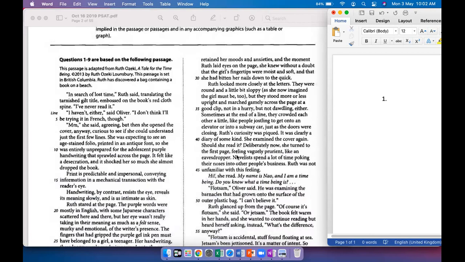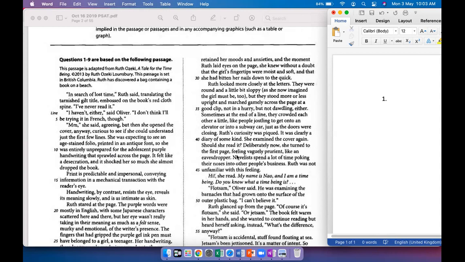In Search of Lost Time, Ruth said, translating the tarnished gilt title embossed on the book's red cloth spine. I've never read it. I haven't either, said Oliver. I don't think I'll be trying it in French, though. She said, agreeing, but then she opened the cover anyway, curious to see if she could understand just the first few lines. She was expecting to see an age-stained folio printed in an antique font, so she was entirely unprepared for the adolescent purple handwriting that sprawled across the page. It felt like a desecration, and it shocked her so much she almost dropped the book.